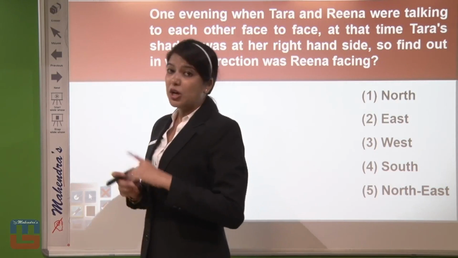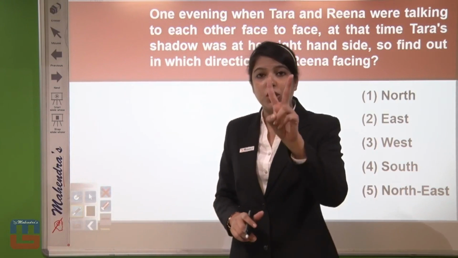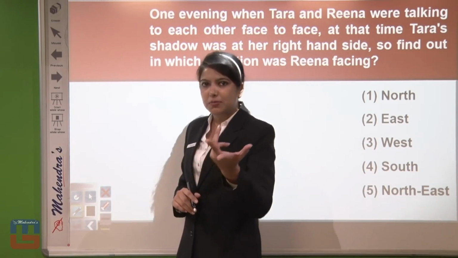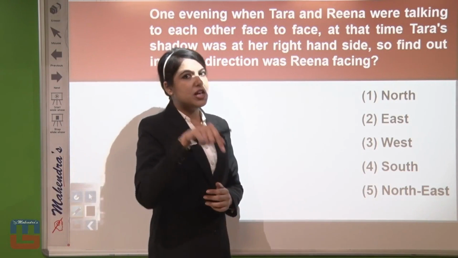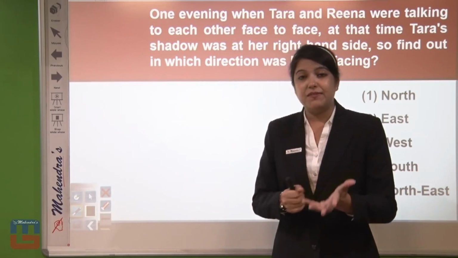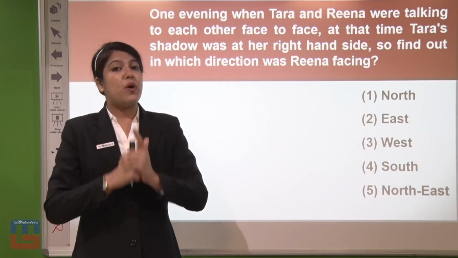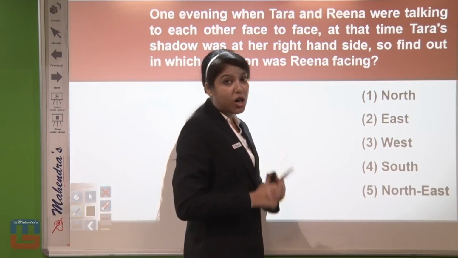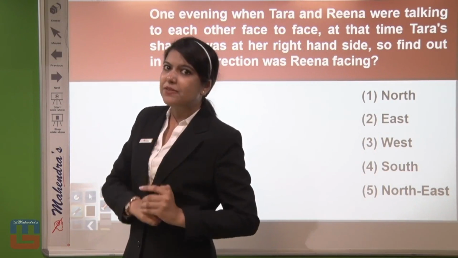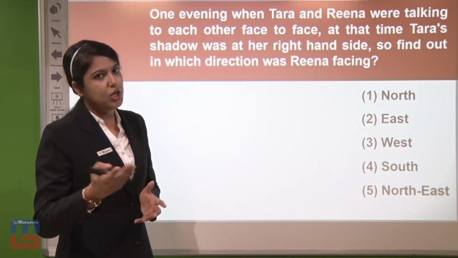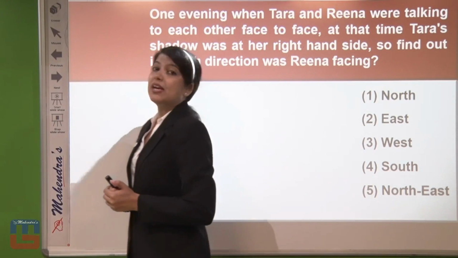First and foremost, what you have to remember is that a shadow based question will depend on two timings. The first timing will be morning, the second will be evening. Not afternoon, because in the afternoon the shadow falls just down at our feet, and for that we don't have any idea regarding the standard direction chart. So questions on shadows will always involve the time evening or morning. And if the time is not mentioned in the question, don't worry, you will not find that answer. Fine.